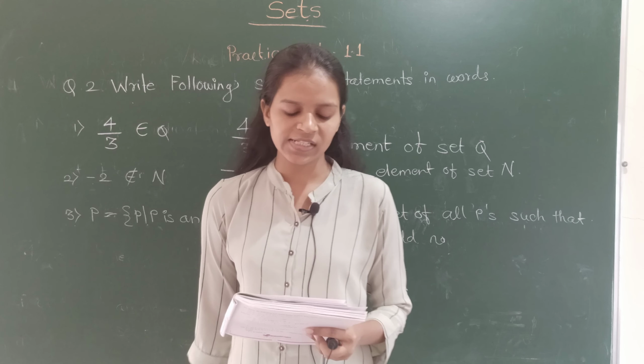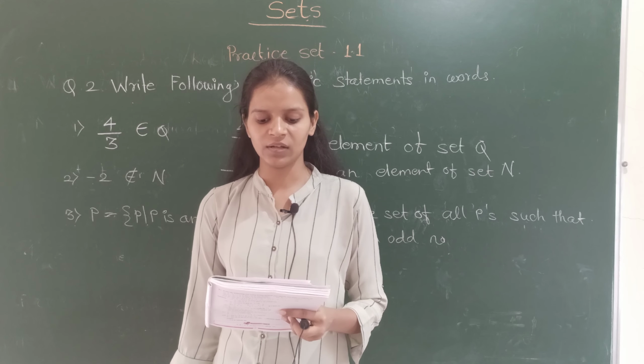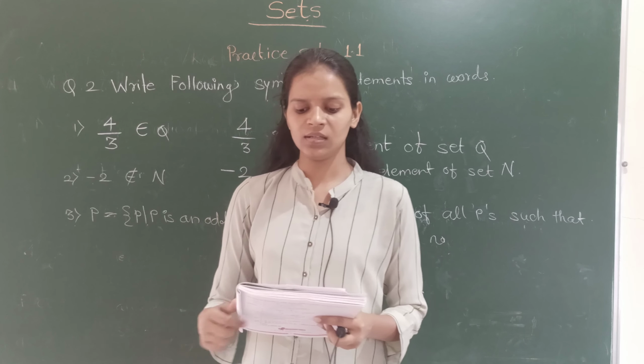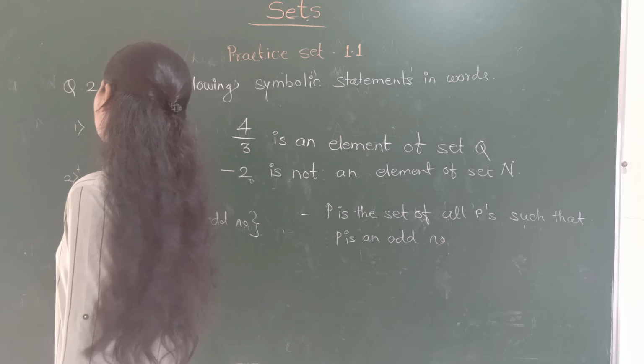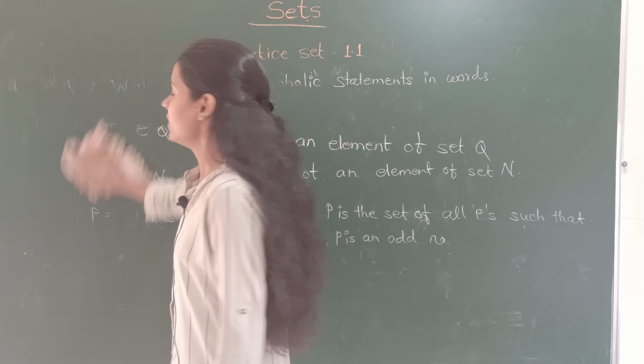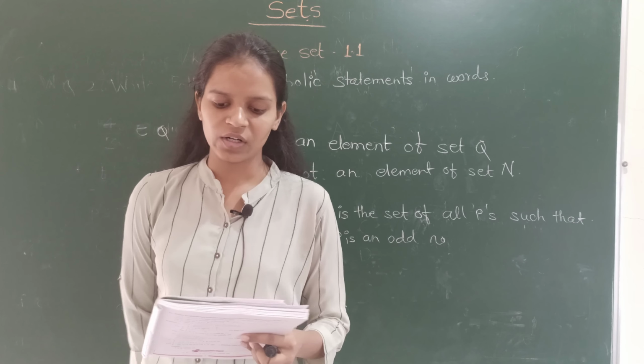We will move towards question number 4. Write the following sets using listing method. All months in a solar year, that is Chaitra, Vaishakh, Jyeshtha, Ashadh. These are some months in a solar year. Then letters of word complement.